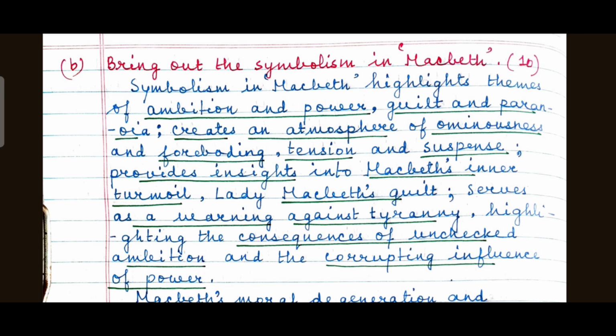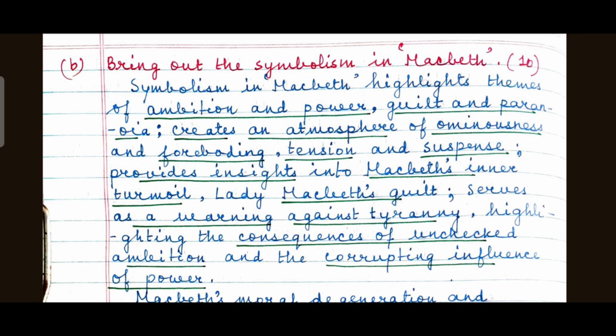And number 3, provides insights into the characters, provides insights into Macbeth's inner turmoil. What is inner turmoil? The internal conflict. Macbeth is a troubled soul and Lady Macbeth's guilt as well. Number 4, serves as a warning against tyranny, highlighting the consequences of unchecked ambition and the corrupting influence of power.